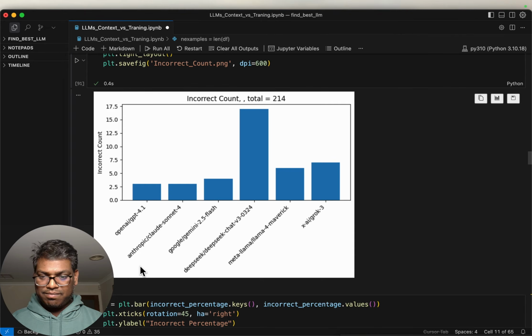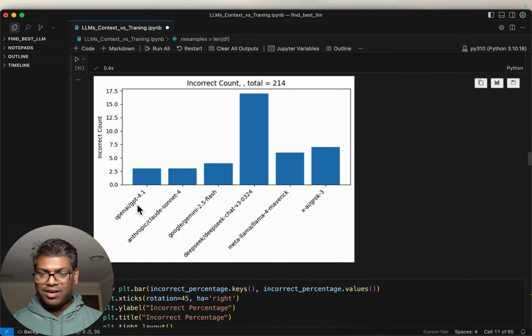The OpenAI and Anthropic models, GPT-4.1 and Claude Sonnet, have answered 3 questions incorrectly out of the 200 odd questions. Now DeepSeek has answered some 16 questions incorrectly, so it's the least performing model among these 6 models. The best performing are GPT-4.1 and Claude Sonnet. The other models' performance is also not that bad. They answered a couple more questions incorrectly.